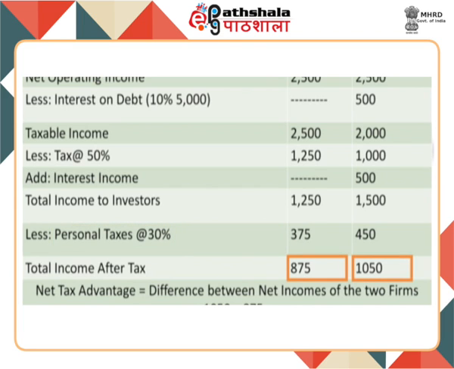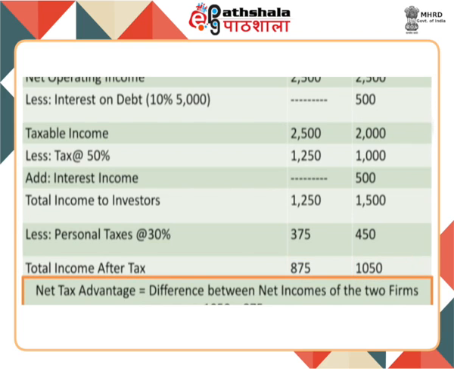After working out the calculations as shown here, the net income to investors after tax comes out to be rupees 875 in case of firm U and rupees 1050 in case of firm L. It is very much clear that due to the tax advantage of debt, the net income is higher in case of levered firm.